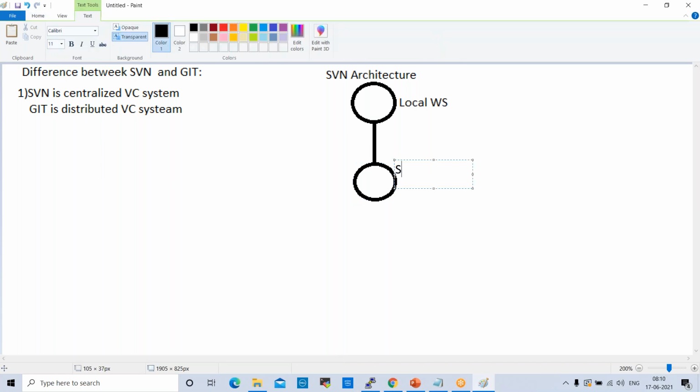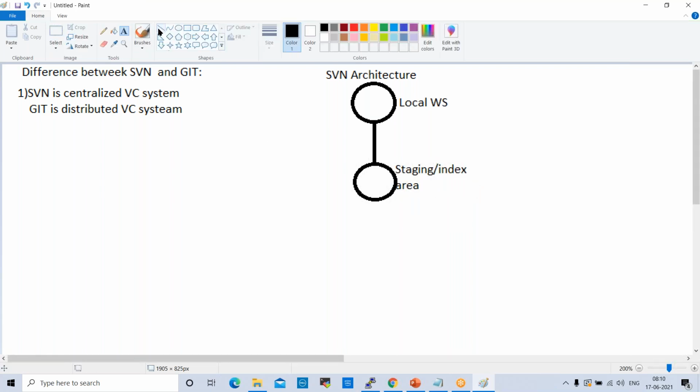The next stage is the commit area, or in SVN we can say the central repository.